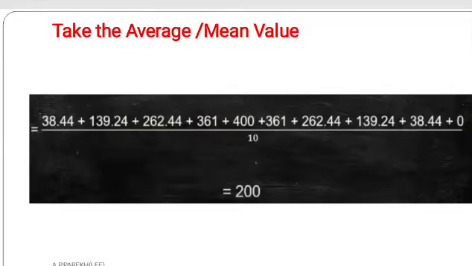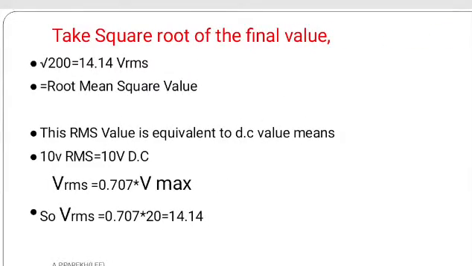And what is the last step? The last step is to take the square root of the final value. So friends, I am getting the final value as 200. So I have taken the square root of 200. I am getting 14.14 volts RMS. That is known as the RMS value or the root mean square value, right?